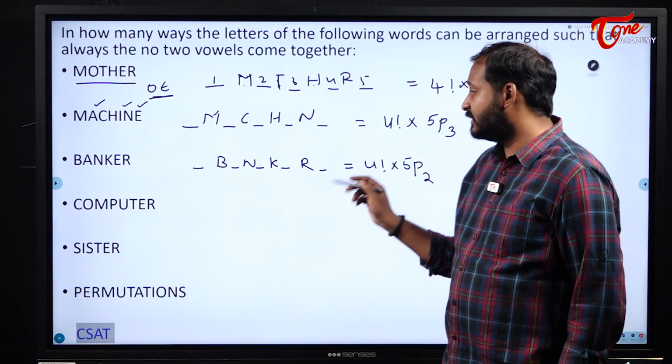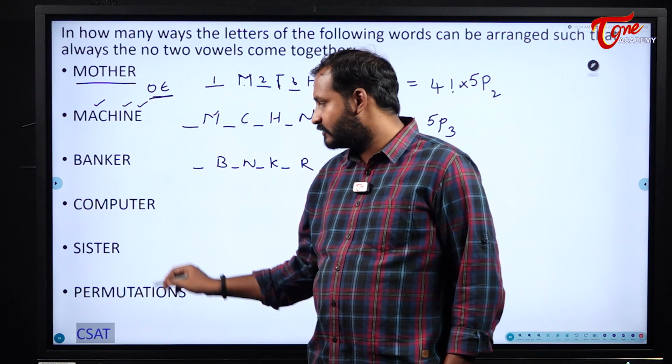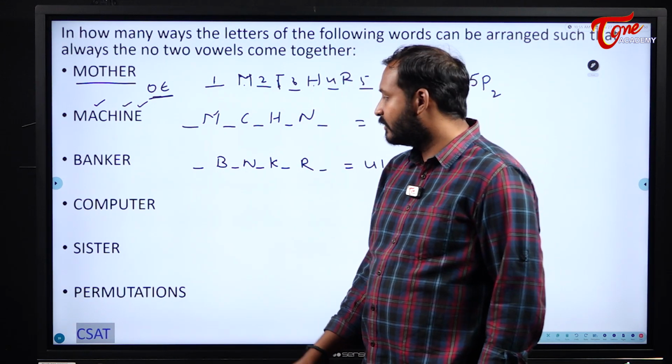That 2 vowels should be arranged in these 5 gaps. Now pause the video and try to solve the remaining 3. What will you get here?